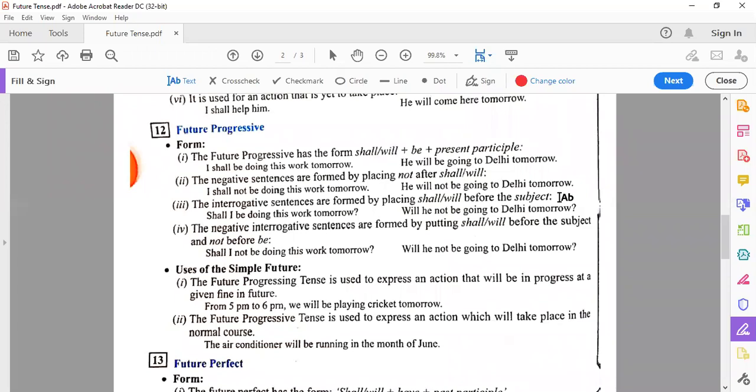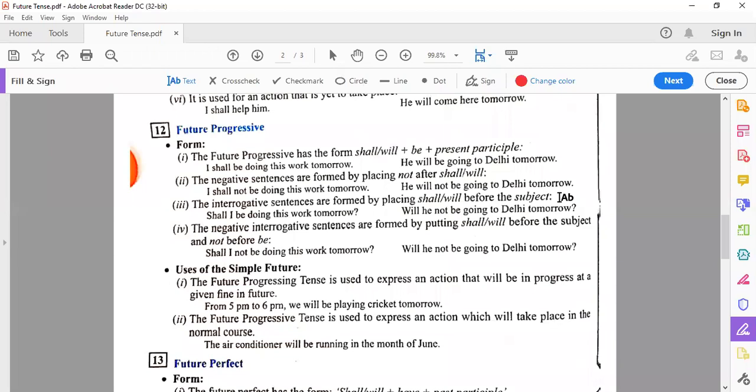The negative sentences are formed by placing not after will or shall. I shall not be doing this work tomorrow. He will not be going to Delhi tomorrow. The interrogative sentences are formed by placing will or shall before the subject. Shall I be doing this work tomorrow? Will he not be going to Delhi tomorrow?